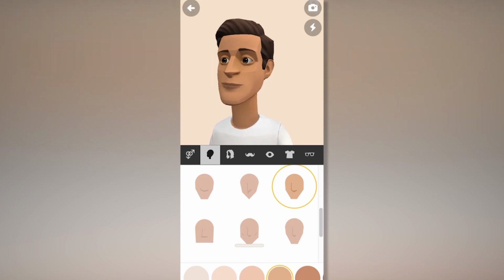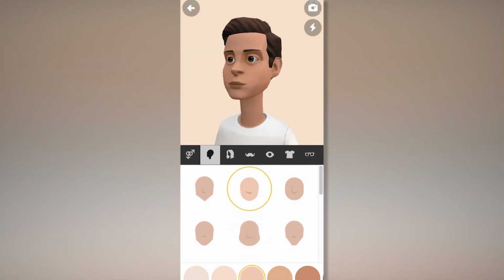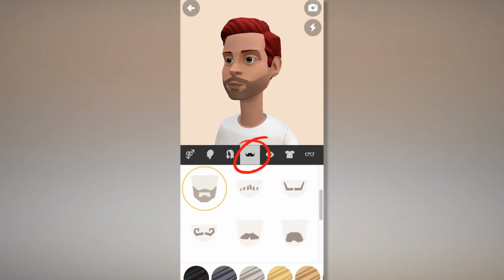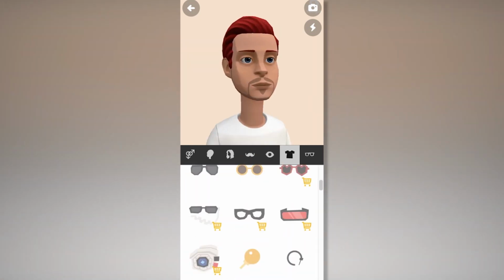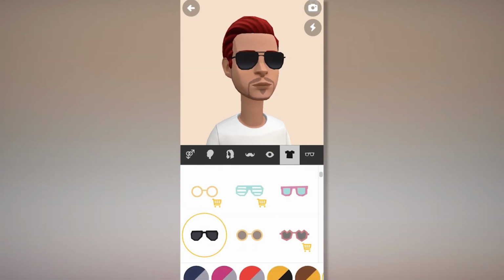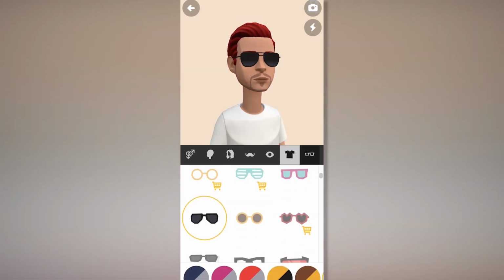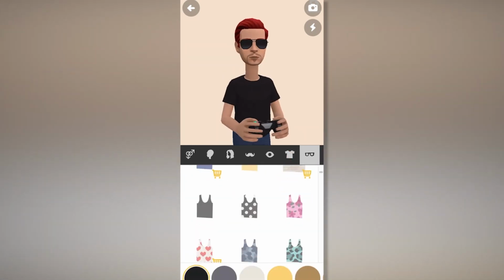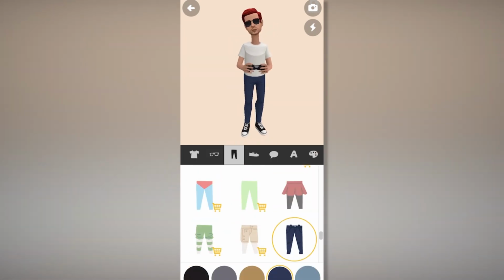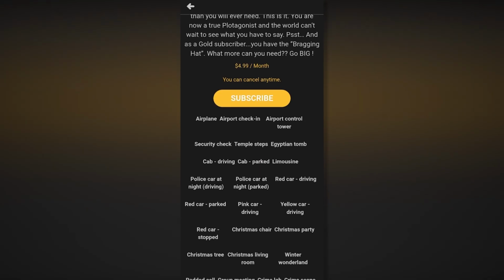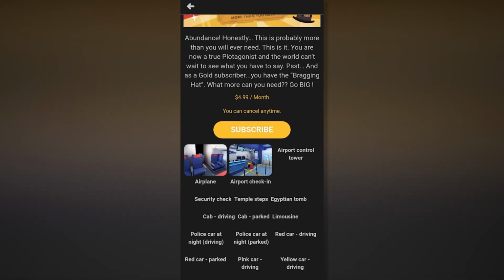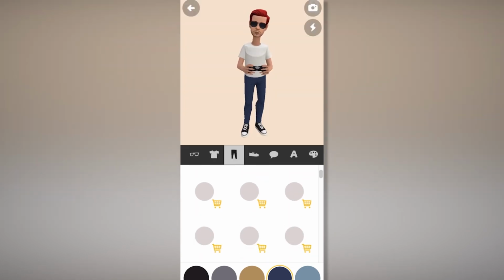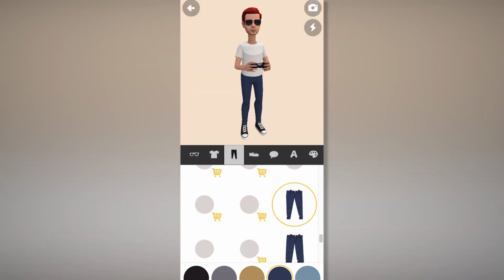Put the hair color and hairstyles, and then put the mustache color and mustache style, and then select the eye color, eyelid color and eyelid shape, and then select the character clothes. Select sunglasses for the character, and then select the costumes for the character. And here are lots of costumes that come for free. You can use them, or you can buy some. After your channel grows, you can buy some characters and clothes and everything.